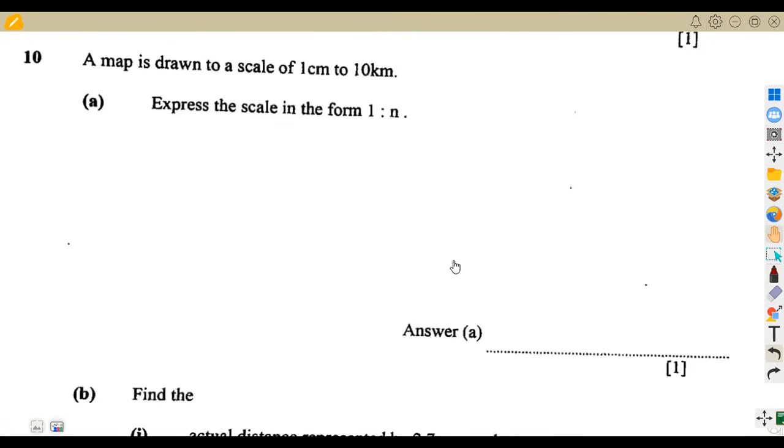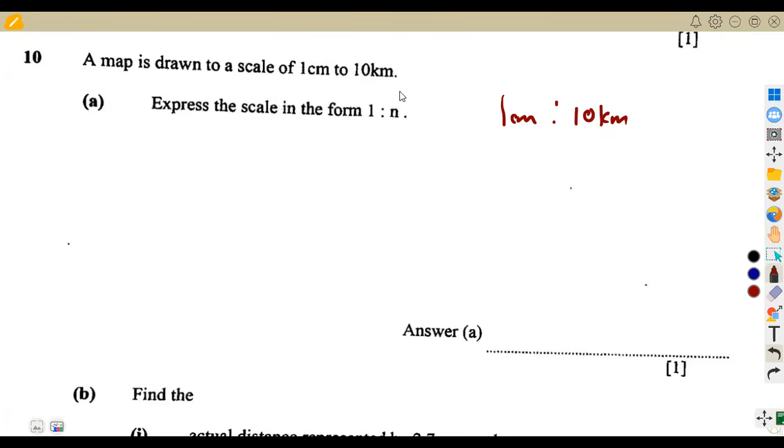Question 10. A map is drawn to this scale. This one is one of the best. They've given us directly that 1 centimeter is representing 10 kilometers. Express this scale in the form of 1 to n.